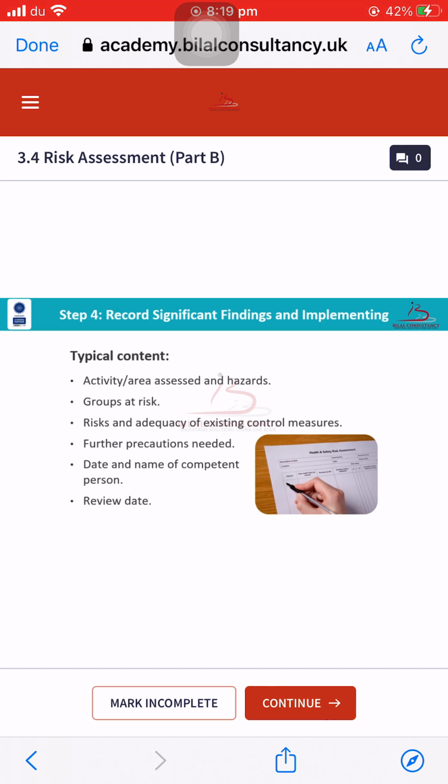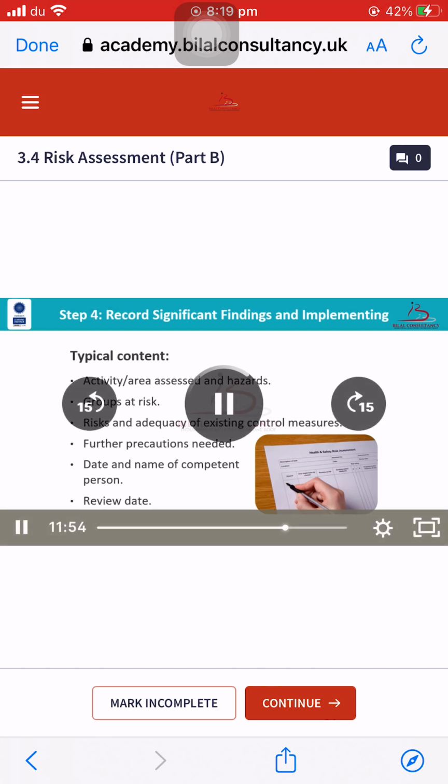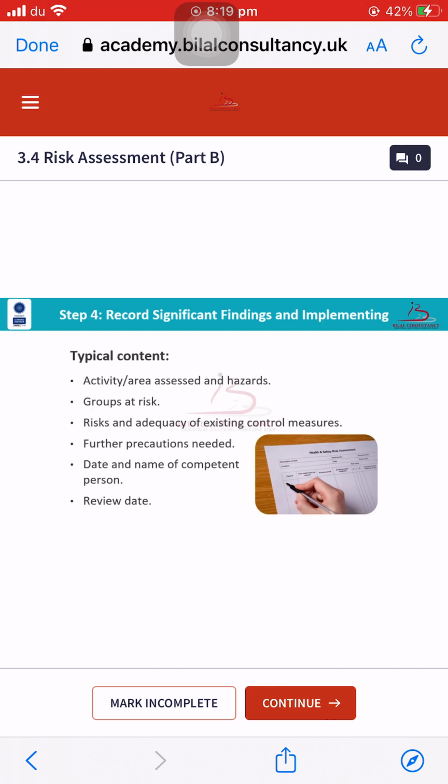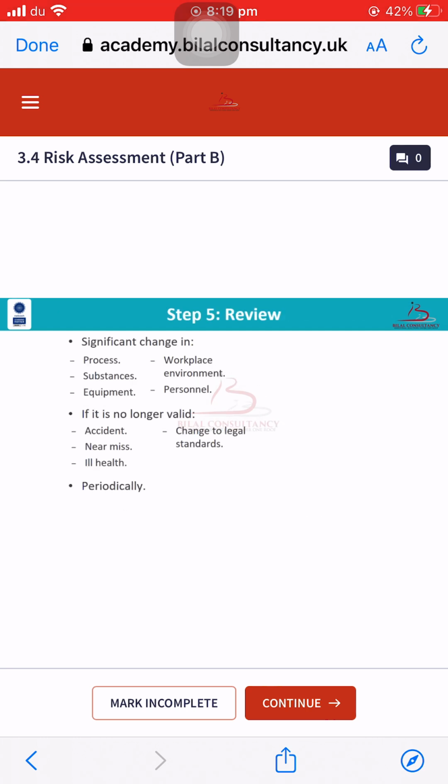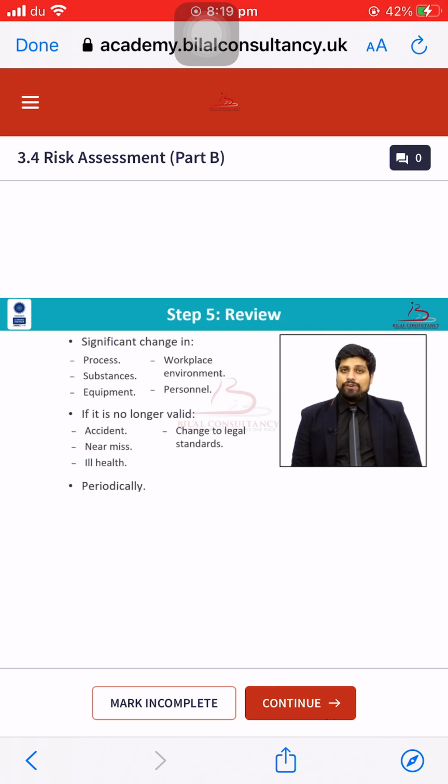at the end of the risk assessment we need to put the review date, because the review of risk assessment is very much important. If we do not review, our risk assessment will not be up to date with the current risk level of an organization, and we cannot prevent any type of incident or accident from occurring at our organization. Moving on to step 5, which is review of the risk assessment.